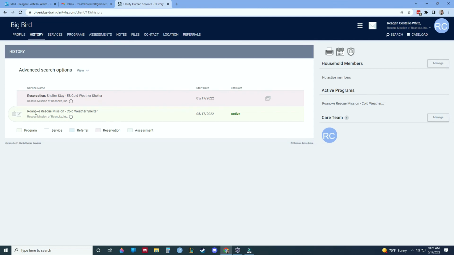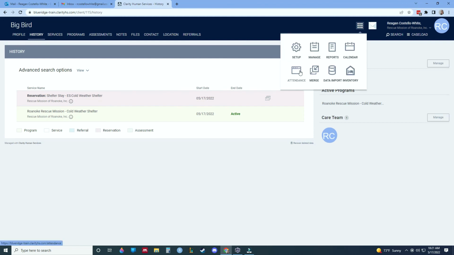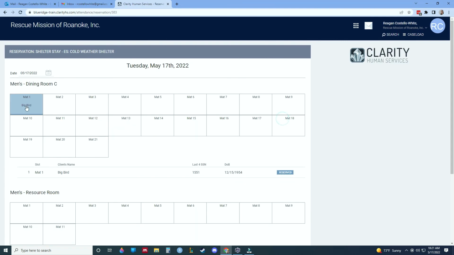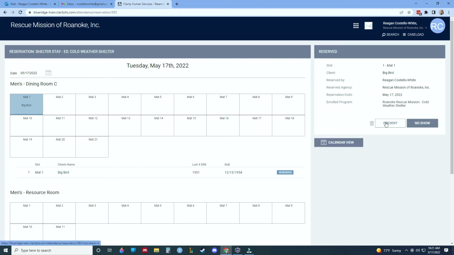This yellow bar is a program. He is active in the shelter program, but he does not have the white service bar that would indicate a shelter stay. Now let's go ahead and mark Big Bird present in his shelter reservation, and we'll see that it marks a service on his history. So I'm going to go back to attendance. I'm going to go to reservation. I'm going to find Big Bird's reservation on this date in this room, and I'm going to mark Big Bird present.